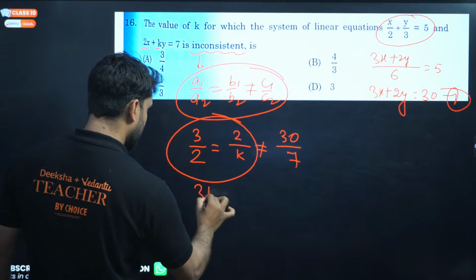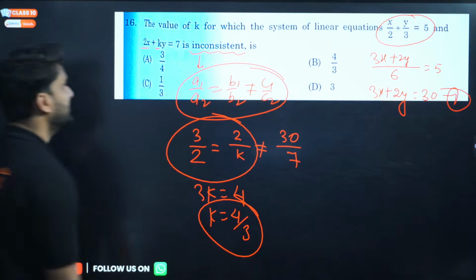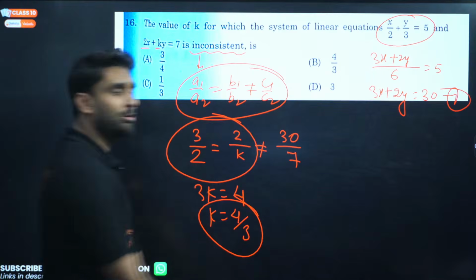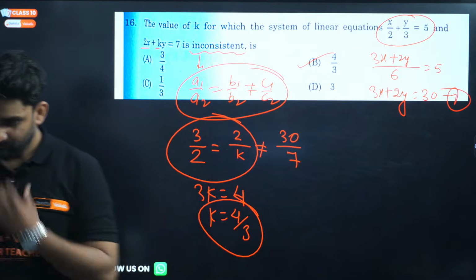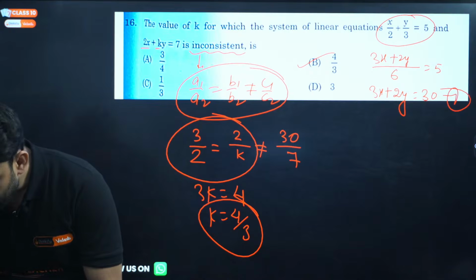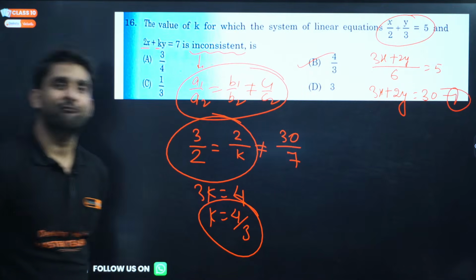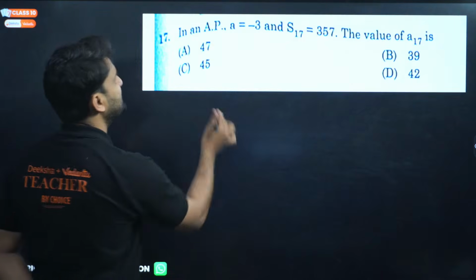Now can we use these ratios for finding out K? So 3K will be equal to 4, so K will be equal to 4 by 3. Any option here? K will be equal to 4 by 3. Come on, my dear. Is it clear, everyone? Moving to the next question.